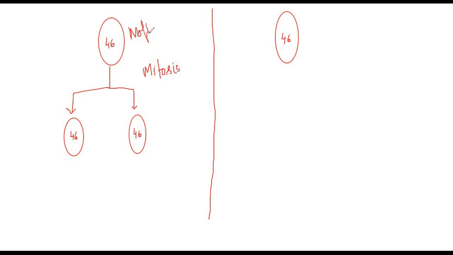Like this is the mother cell. This is called the mother cell, and these are called the daughter cells. The mother cell and the daughter cells have the same number of chromosomes.